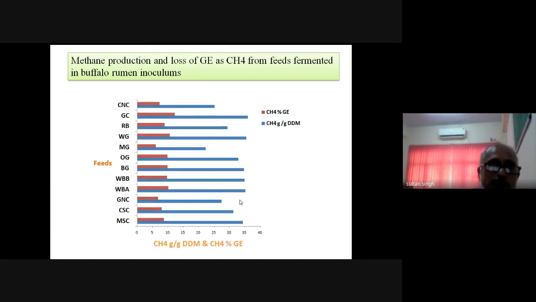Again, here you are seeing cotton seed cake, gram chunni, rice bran, wheat grain, maize grain, oat grain. So these are the important grains and their byproducts which are fed to the livestock. Groundnut cake, cotton seed cake, mustard seed cake. So these are the different energy feeds and the cakes, the protein sources, which are fed to the livestock. Accordingly, depending upon the quality of the feed, we can formulate our feeding system so that the production of the methane is less.